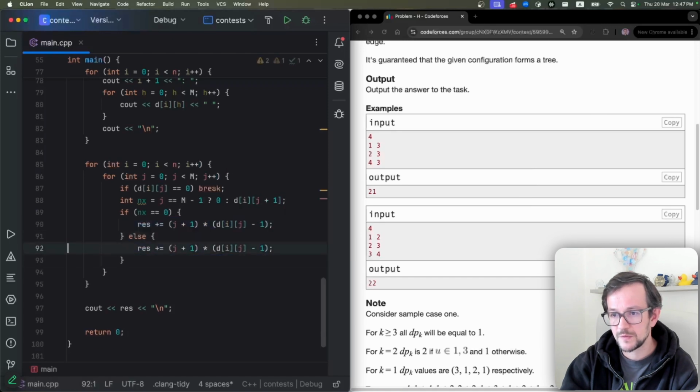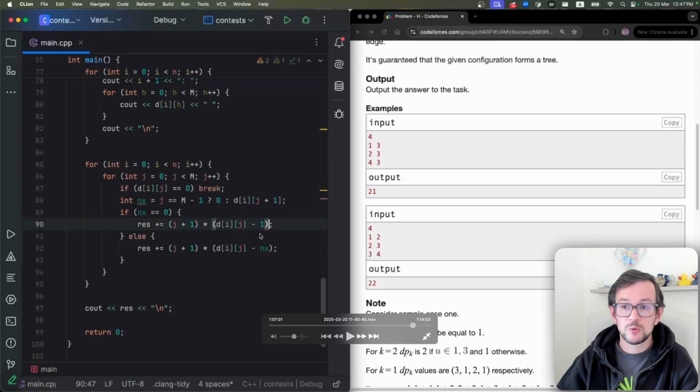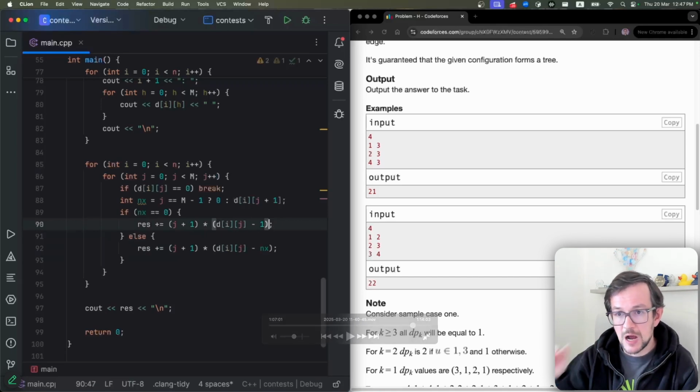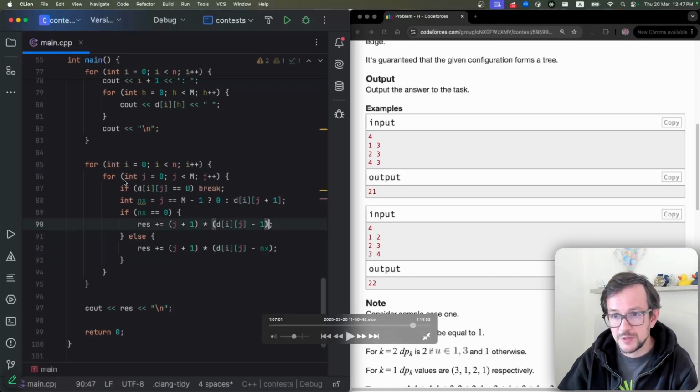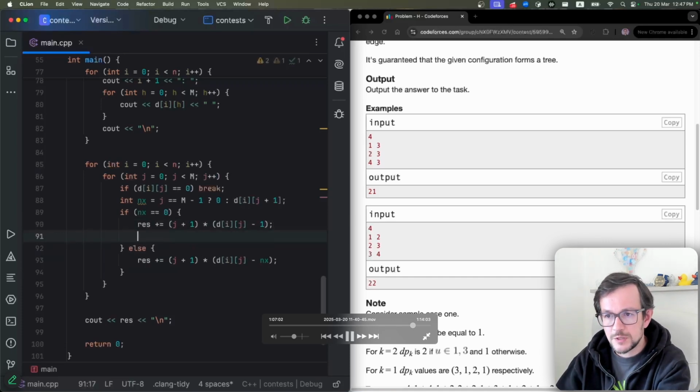Okay, come on. That should be it. So how do you calculate the number of elements? I look at every height. So i is my element, j is my height. Okay, you need to remove this break also. Let's remove this break.